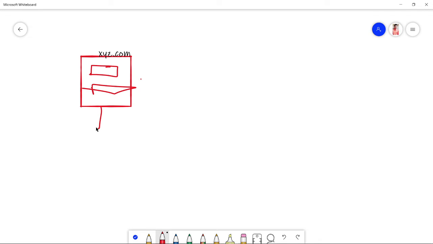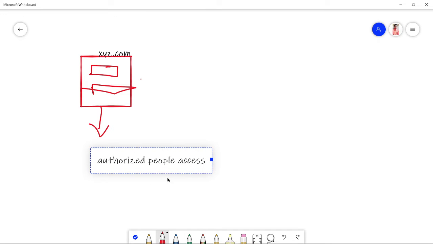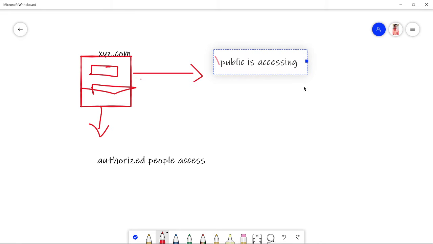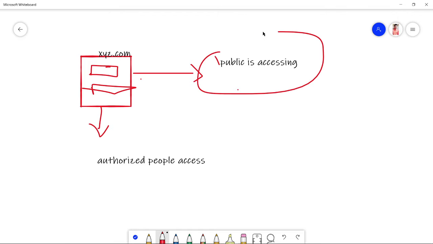If only authorized people are accessing the data which is present inside their particular private server, then that doesn't matter. Okay, if people who don't have any authority are accessing, that is the public people, if public is accessing, then that is considered to be a problem over here.